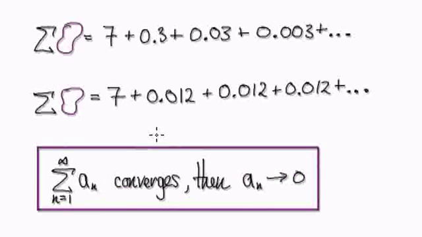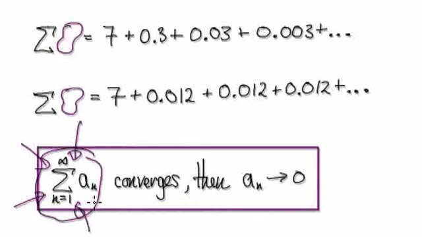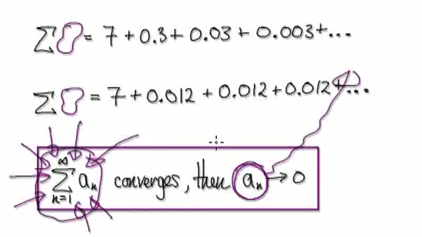Okay, so bear that in mind, because most of the time we want to understand the series, because it gets complicated. But what we do is we look at each individual term. We look at the sequence. If the sequence diverges, then this will not converge.